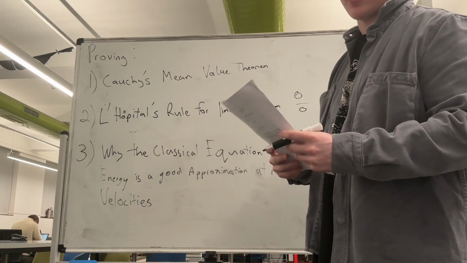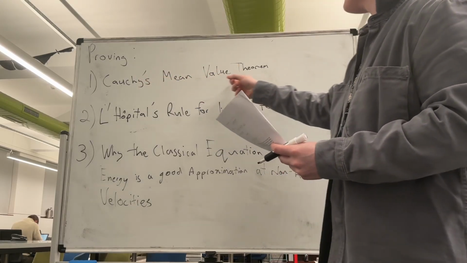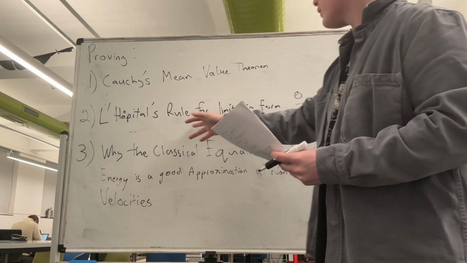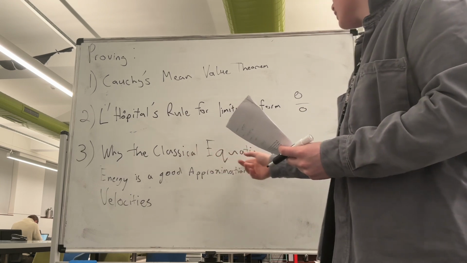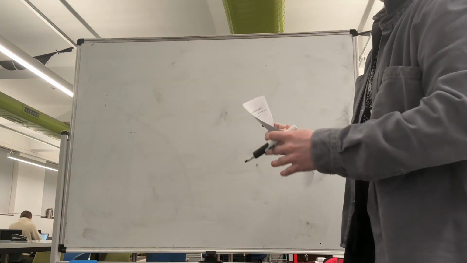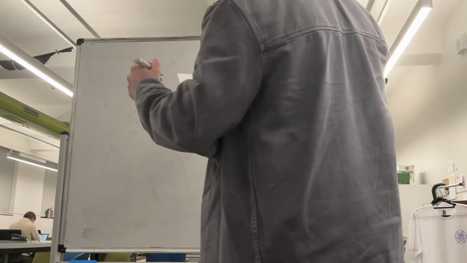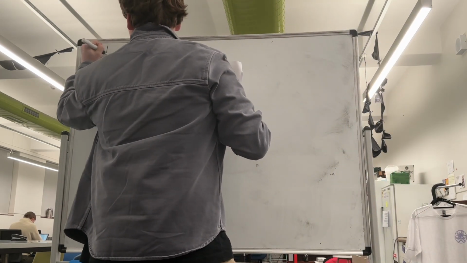I'm Lucas, and this presentation will be on a proof for Cauchy's mean value theorem, L'Hopital's rule for limits in the form of 0 over 0, and why the classical equation of kinetic energy is a good approximation at non-relativistic velocities. So firstly, for Cauchy's mean value theorem, we're going to assume two functions, f and g,